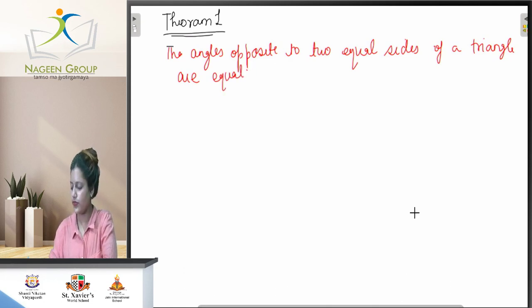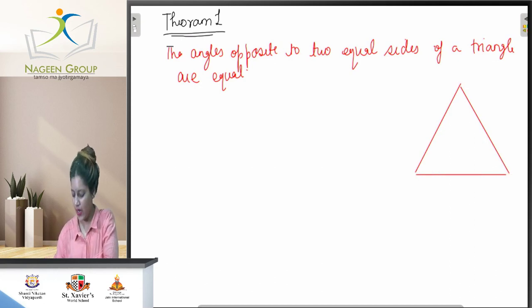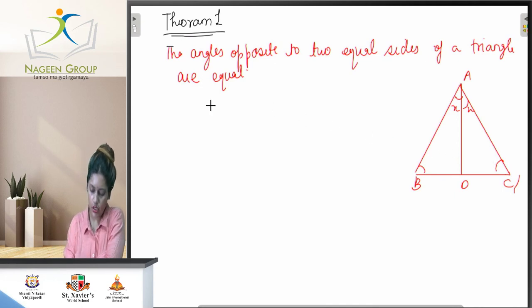So let's prove the theorem. First of all, for proving, we have to make a diagram of it. That is triangle ABC. We make an angle bisector of angle A. This is x because AD is the angle bisector. So first of all, for the proof we have to mention what is given.